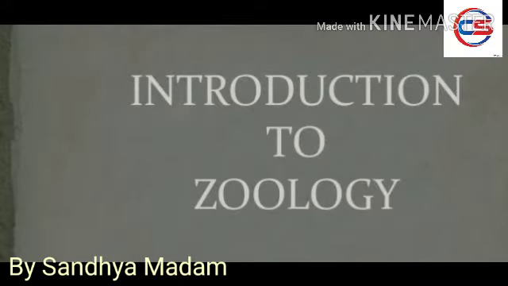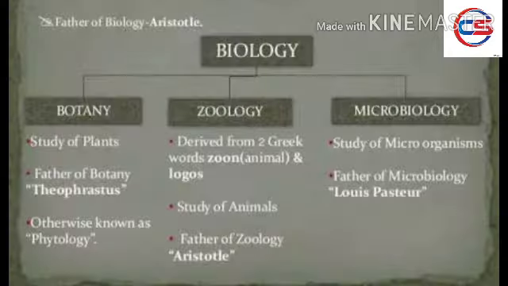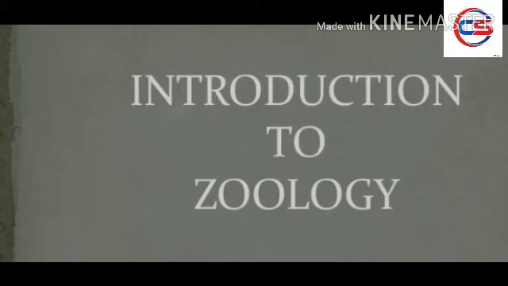Introduction of Biology. The branch of science which deals with the study of living organisms is called biology. Biology is divided into three branches: plant science, otherwise called botany; animal science, otherwise called zoology; and science of microorganisms, otherwise called microbiology. Then, introduction to zoology. Zoology is the branch of biology which deals with the study of animals.